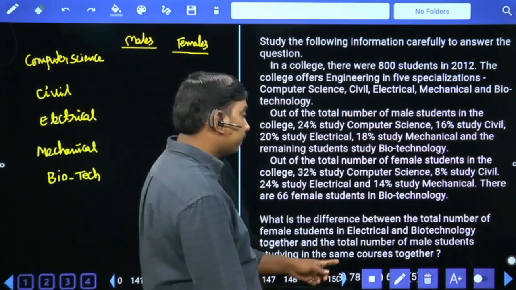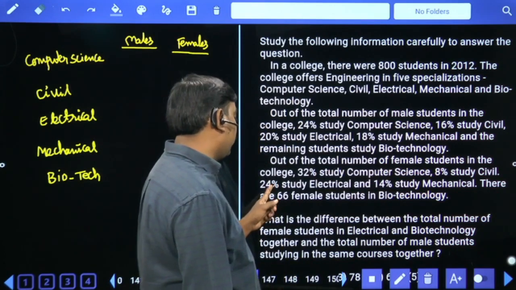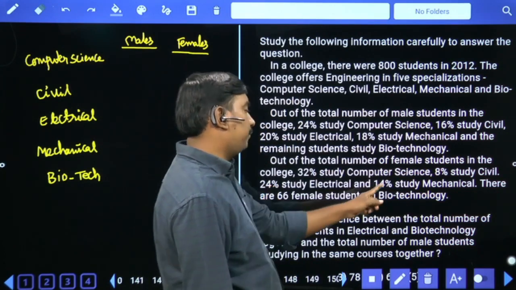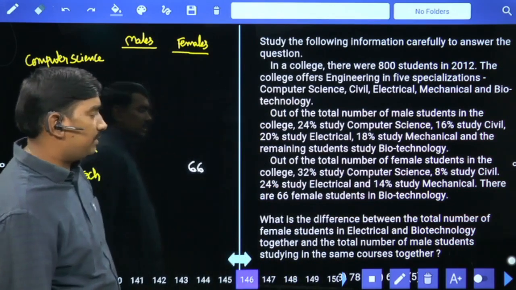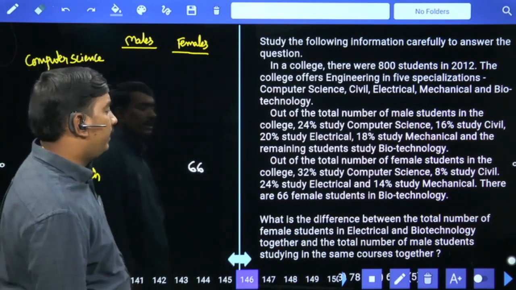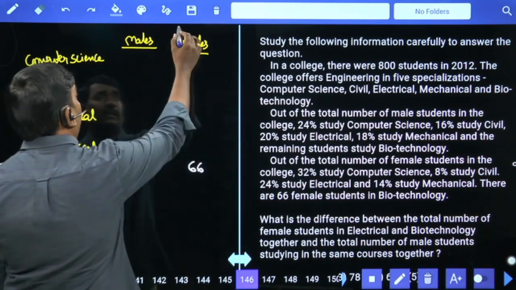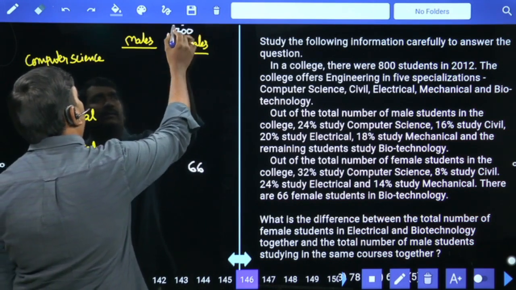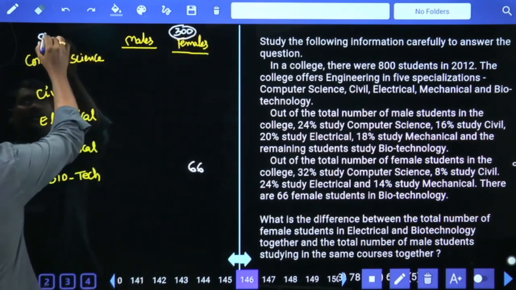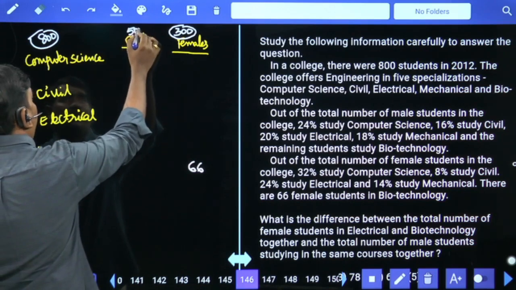First of all, 32 plus 8, 40. 40 plus 24, 64. 64 plus 14, 78. So remaining 22% value is 66. Then total females 100% value is 300. Out of 800, 300 are female, means 500 are males.